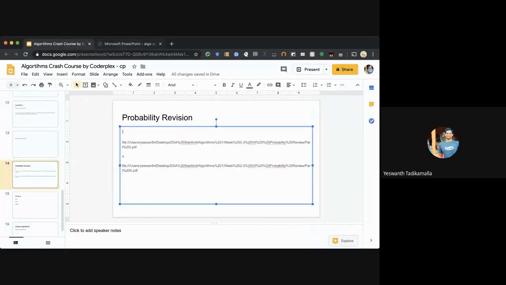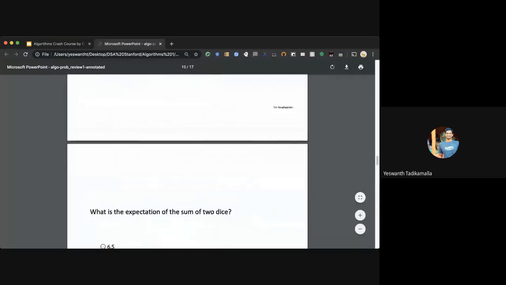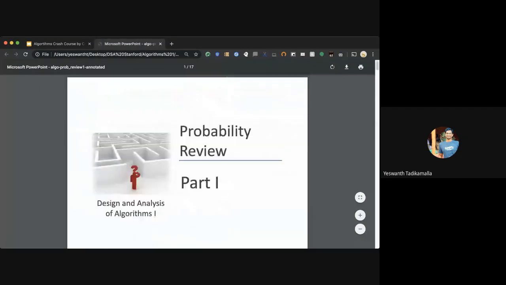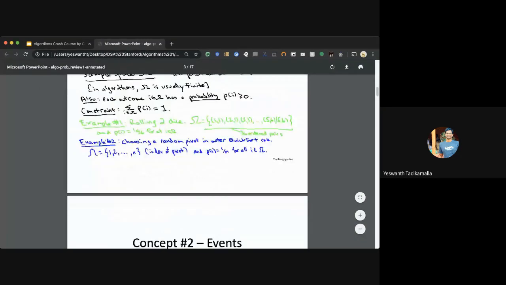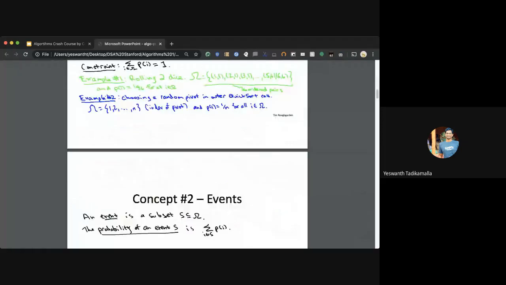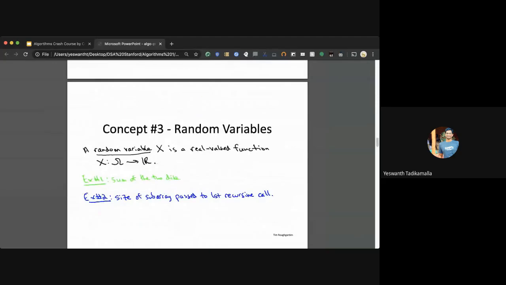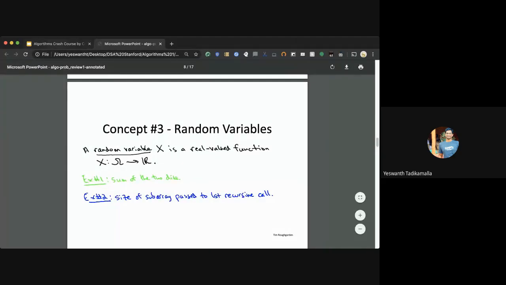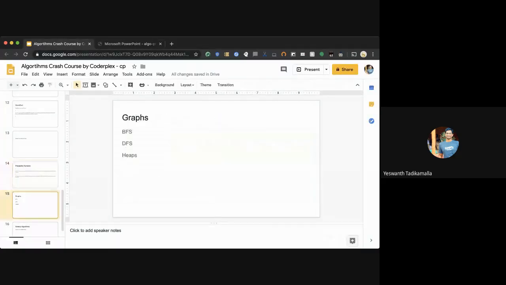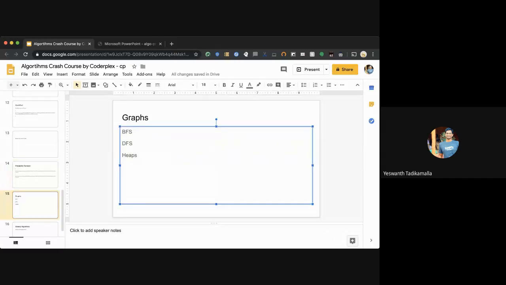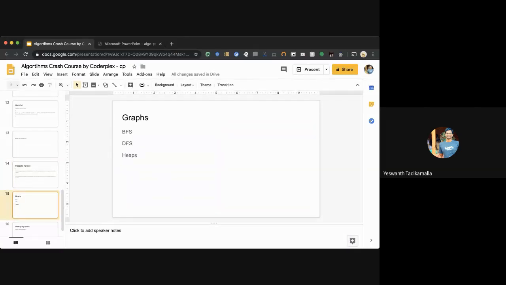So that's all about my probability revision: sample spaces, events, and random variables. That's all. We'll discuss something about graphs also: breadth first search, depth first search, and heaps.